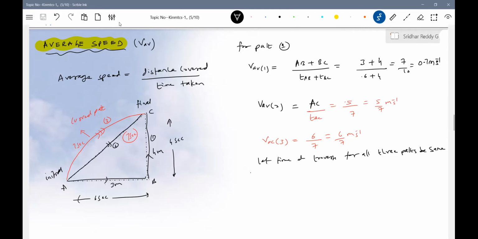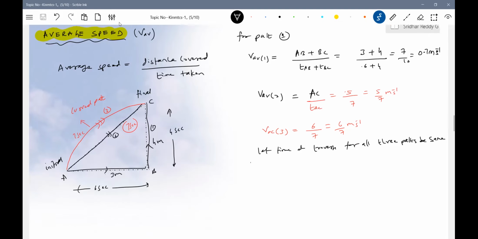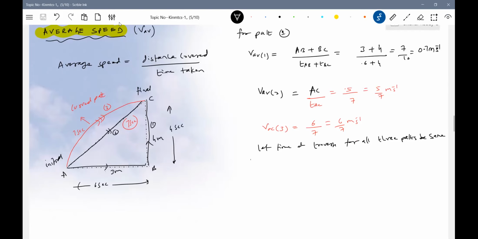That's the condition I'm putting. Look at average speed: it is different for the different path. Let the time of traverse, or the time interval or time of journey, anything you can put here, be same for all the paths. Then definitely the distance covered is different, so the average speed will be different here. So what is the conclusion we can make here now?